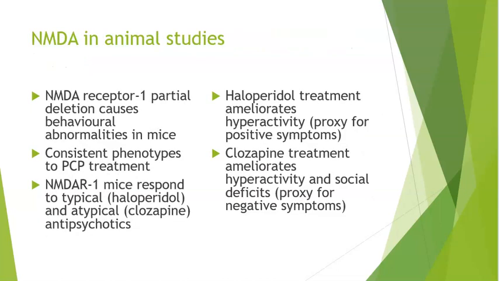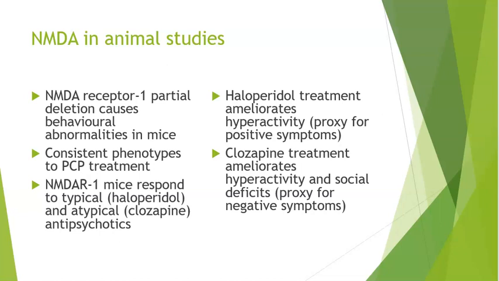We're able to do some animal studies looking at NMDA. The NMDA receptor 1 partial deletion causes behavioral abnormalities in mice. Okay, and these behavioral abnormalities have a consistent phenotype to when we give mice PCP. In humans, when we give PCP, it evokes these behaviors or symptoms that are similar to positive symptoms of schizophrenia.